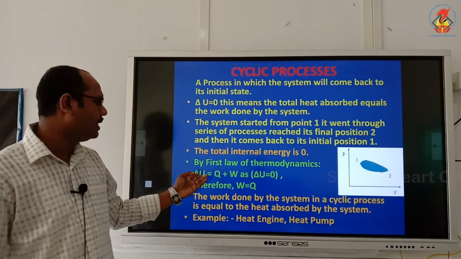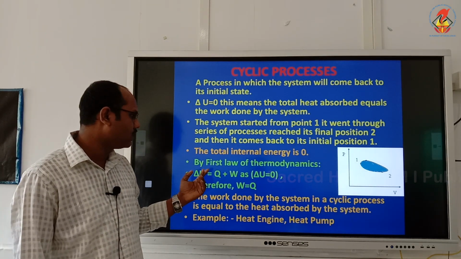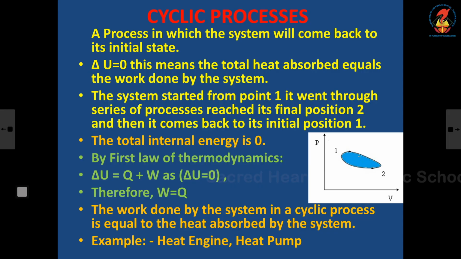So total change in internal energy will be 0. So here you can see delta Q is equal to delta U plus delta W. So delta U is 0, so W is equal to Q. So work done by the system in a cyclic process is equal to the heat absorbed by the system. Example, heat engine and heat pump.